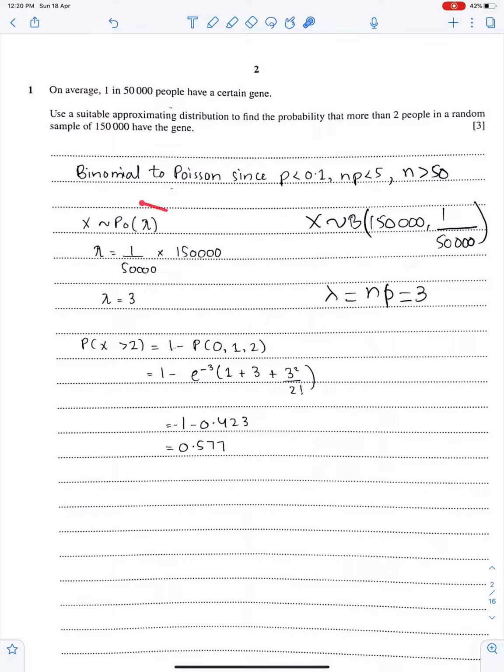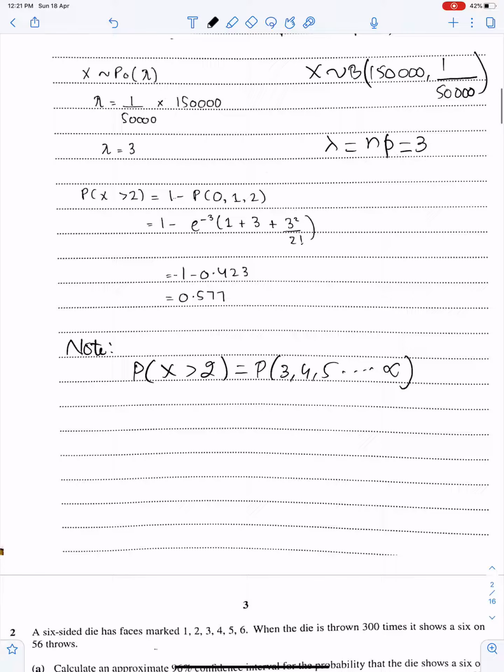It's here. Lambda is 3. This is N and this is P. More than 2 means 1 minus 0, 1, 2. You all know we write more than 2 like this. Since Poisson distribution is an infinite distribution, we are unable to find the more than 2 probability with the direct method: 3, 4, 5 till infinity.